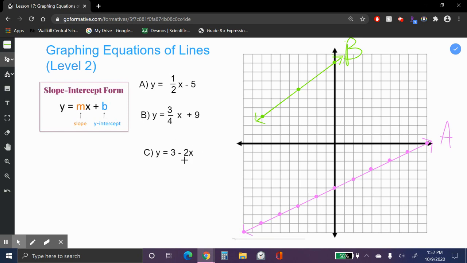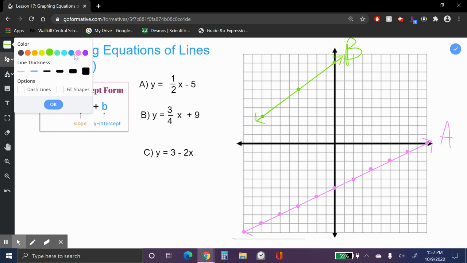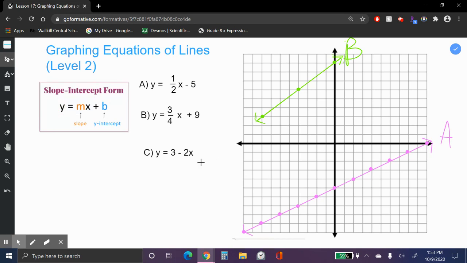Now this one, careful. You notice the slope is always next to x, even here. And in this one, what's next to x? It's a 2, not just a 2, a -2. So that's my slope. I'm going to write this in blue, sky blue, or baby blue, I don't know what you call that. So my m for this one is -2 over 1.